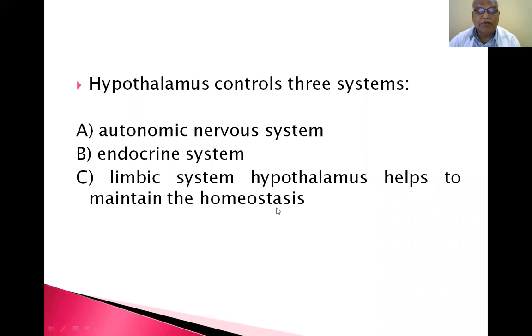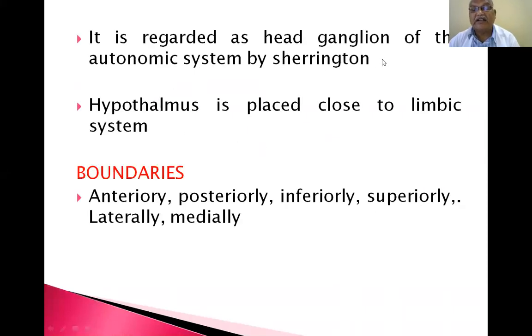The hypothalamus helps to maintain homeostasis, the balance of your body, balance of your blood pressure and everything. Autonomic nervous system, endocrine system, limbic system: the hypothalamus helps to maintain homeostasis. These are all the functions of the hypothalamus. It is regarded as the head ganglion of the autonomic system by Sherrington. So this is the head ganglion of the autonomic system.